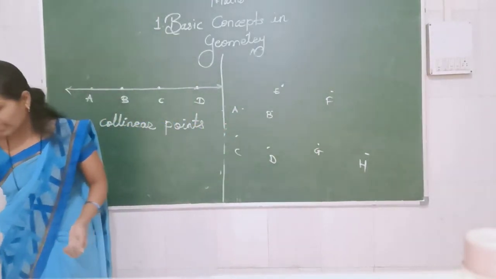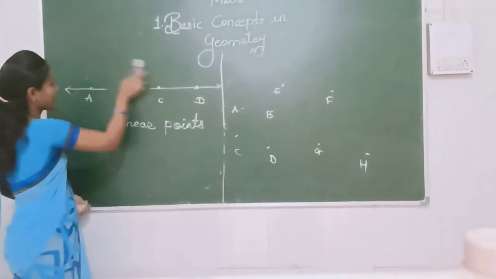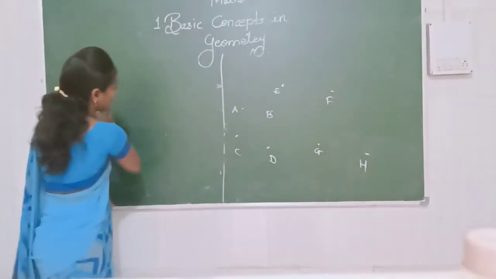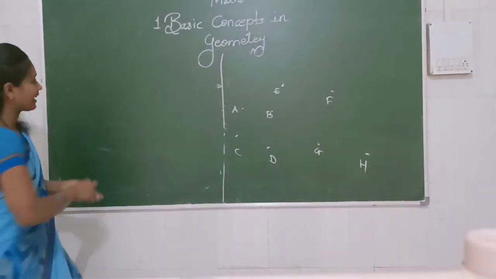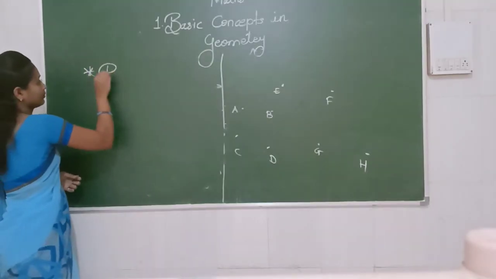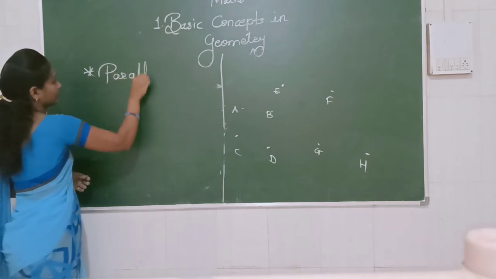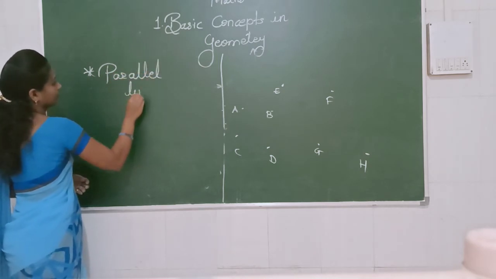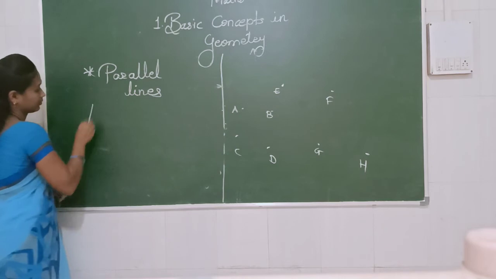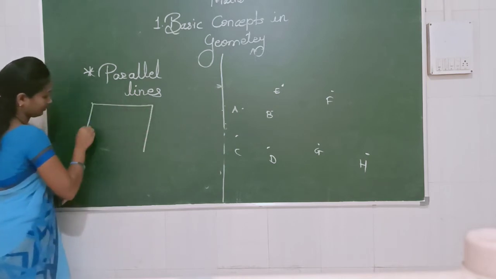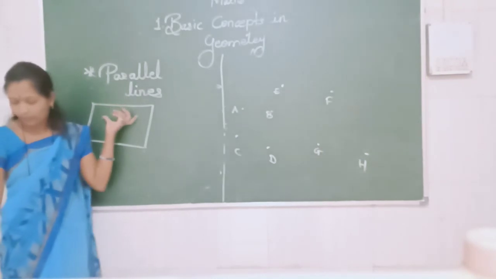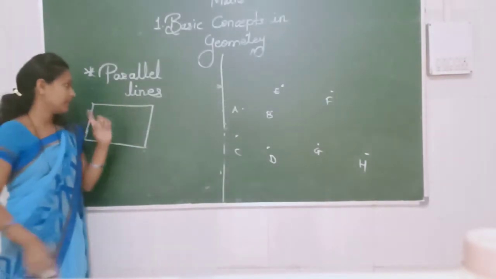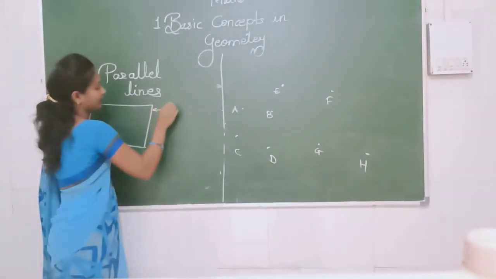And the last point of this topic is parallel lines, and with the help of all such things, you have to solve the exercise. What is the meaning of parallel lines? Again, one figure is in front of you. This is called a plane. This figure is known as a plane.